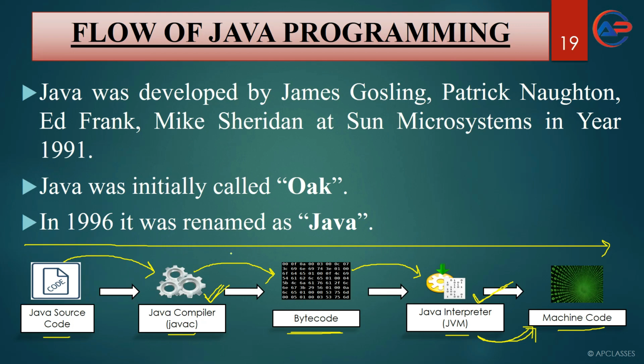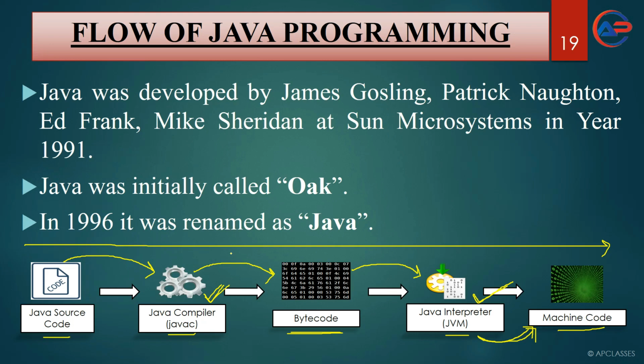If you take help of C++, then only a compiler is required. If you take help of BASIC, only an interpreter is required. We don't need two things. Only Java is the environment where a compiler as well as an interpreter is used.